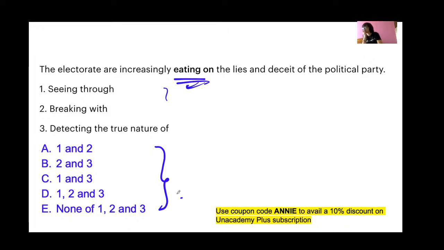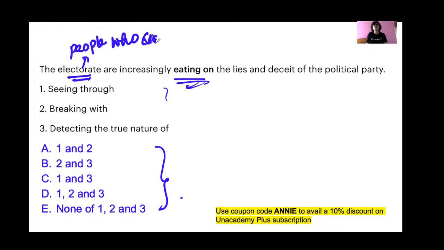C, 1 and 3. Okay, fine. The electorate are increasingly dash. Who is an electorate or who are electorate? The people who vote.